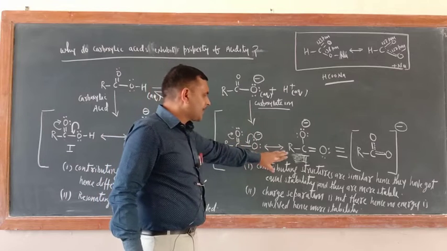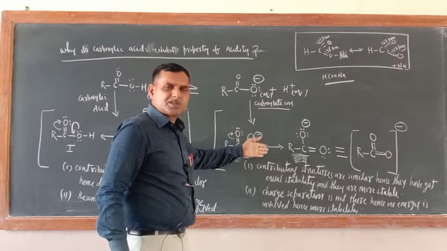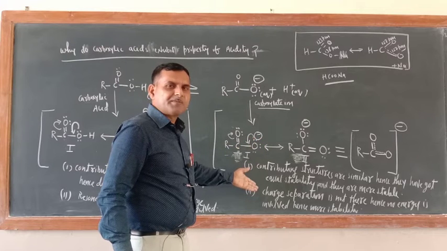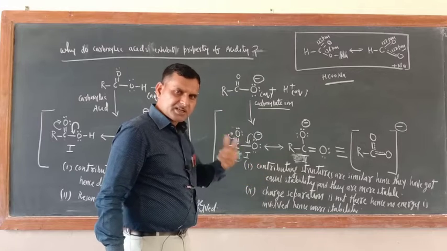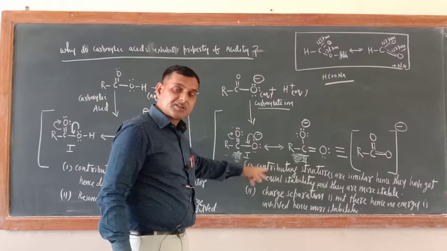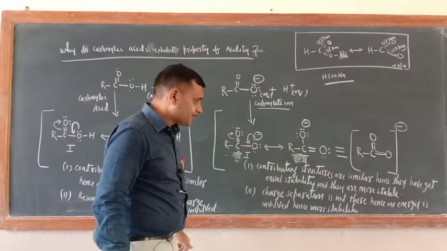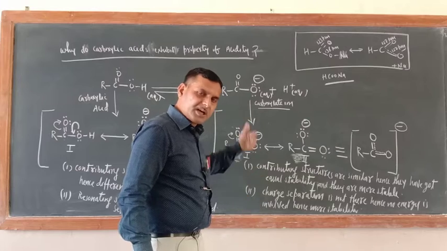So if you compare structure number 1 and 2, almost both structures are similar. So the contributing structures or resonating structures are similar here, one thing. Second thing, charge separation is not there. Since charge separation is not there, energy is not involved. It means they are more stable.